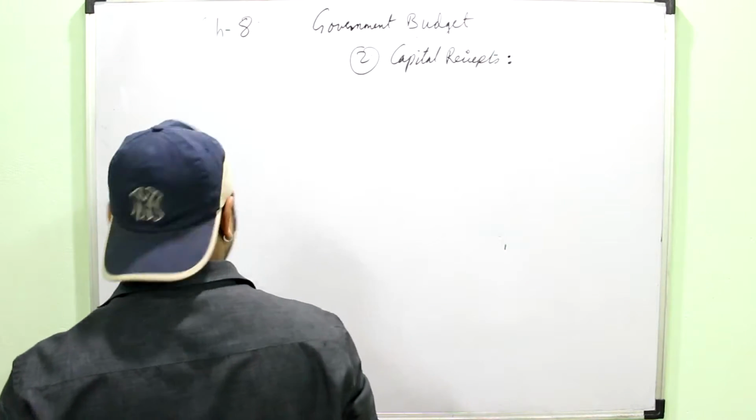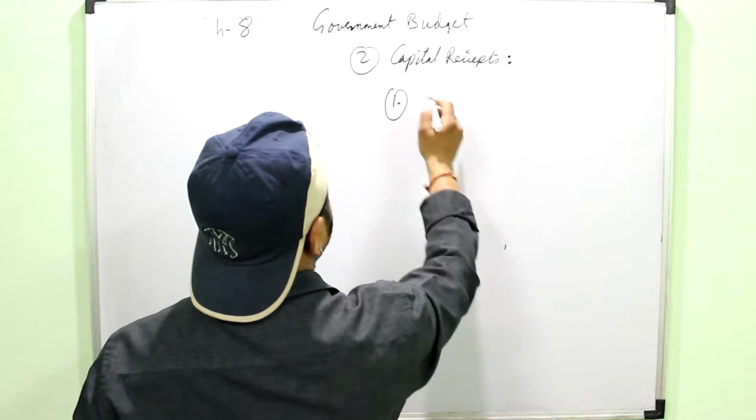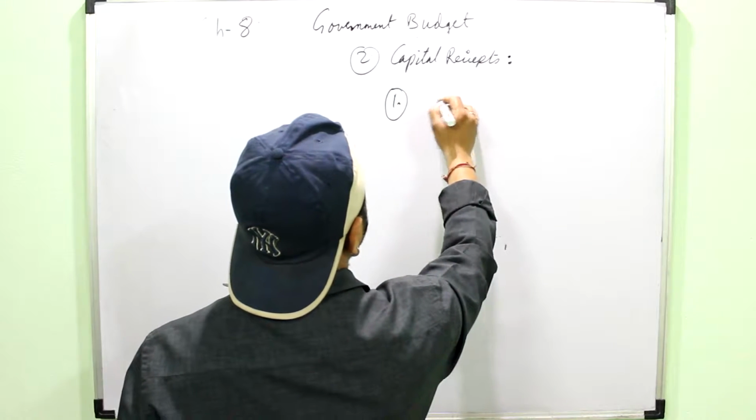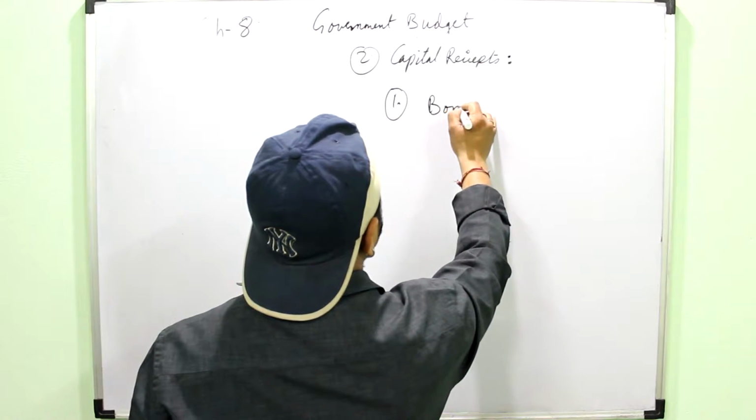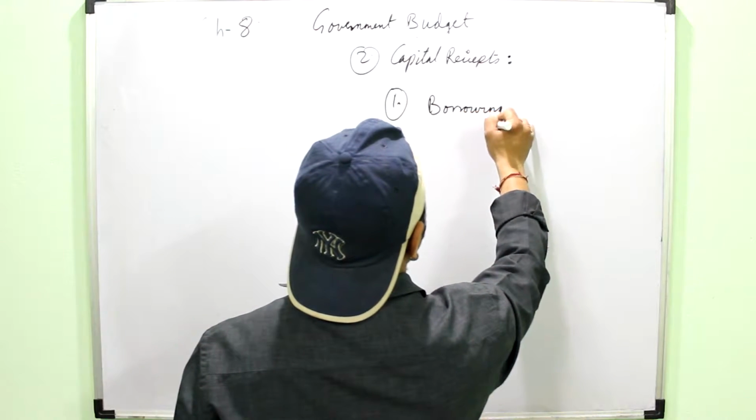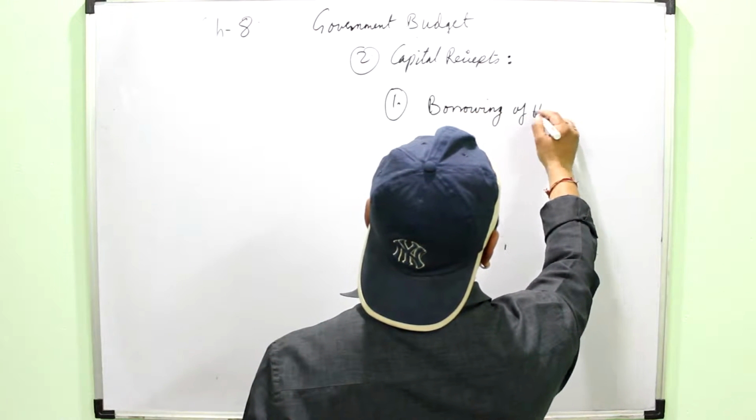The first and the most important is borrowing of the government.